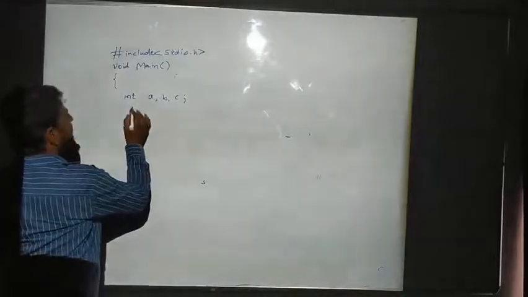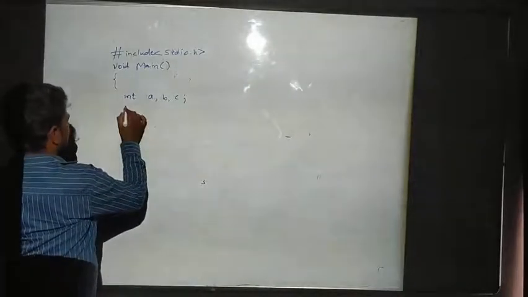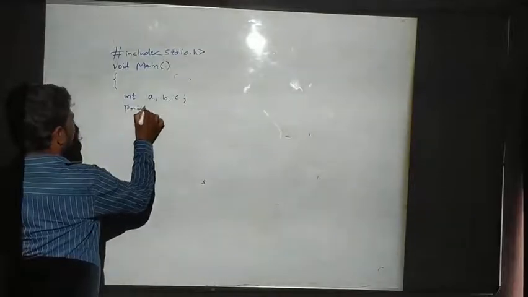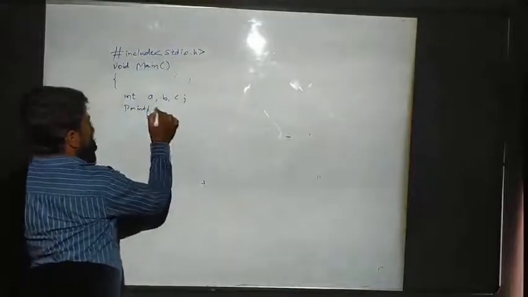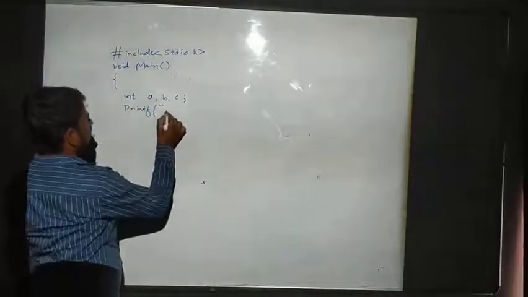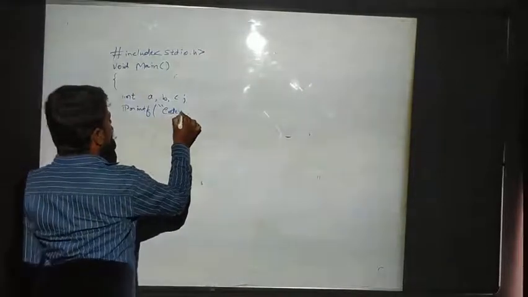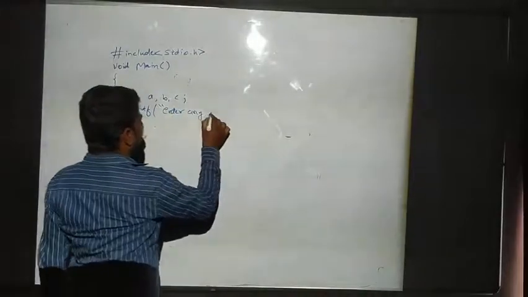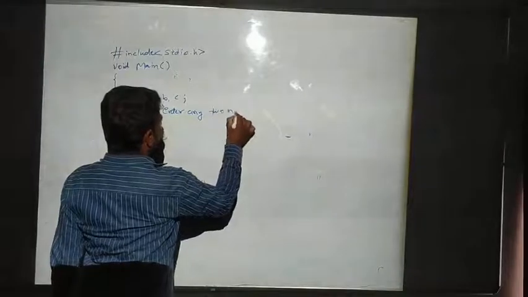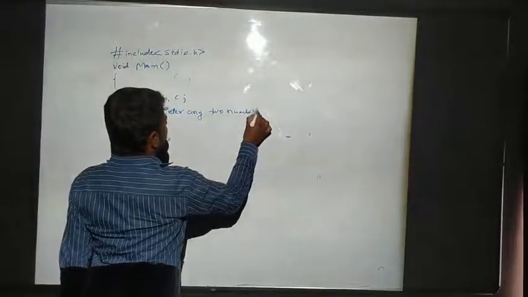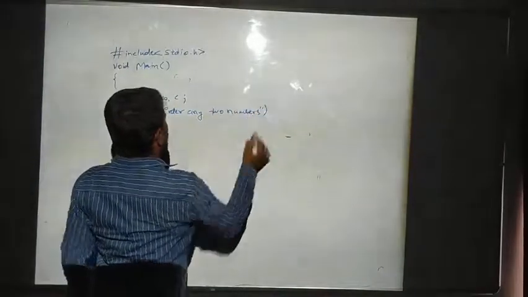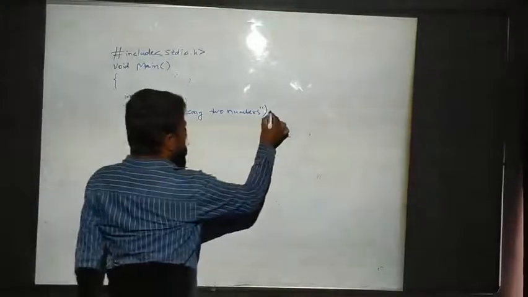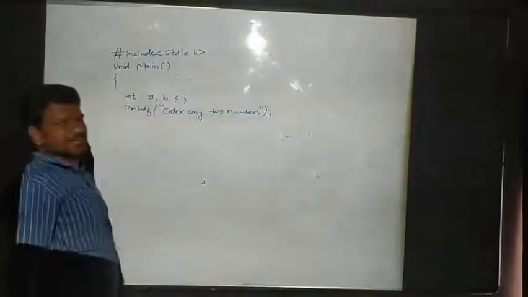After that, printf("Enter any two numbers"); I am ending this with a semicolon.